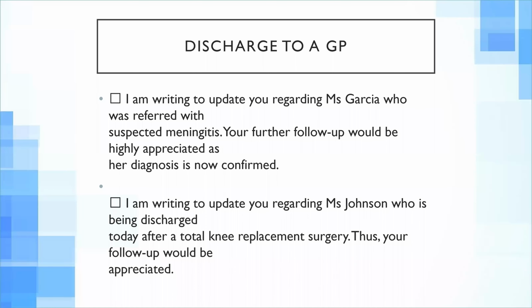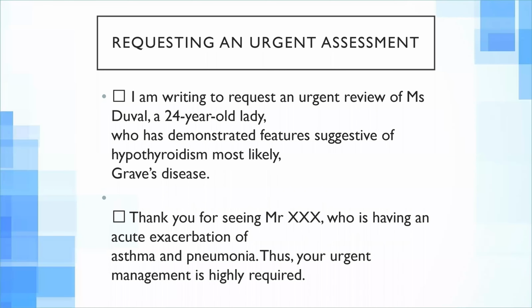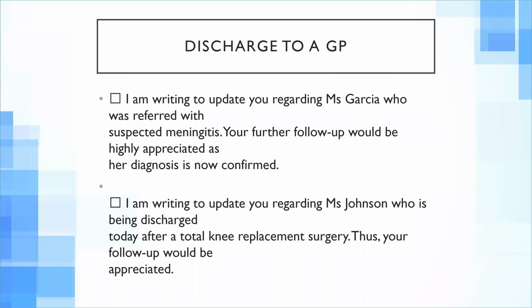The second one would be, I am writing to update you regarding Miss Johnson, who is being discharged today after a total knee replacement surgery. Thus your follow-up would be appreciated. You can also write, I'm writing to send Mrs. Johnson to you, who was admitted here for the total knee replacement surgery. You can change the sentence, but content should be clear. So next up would be